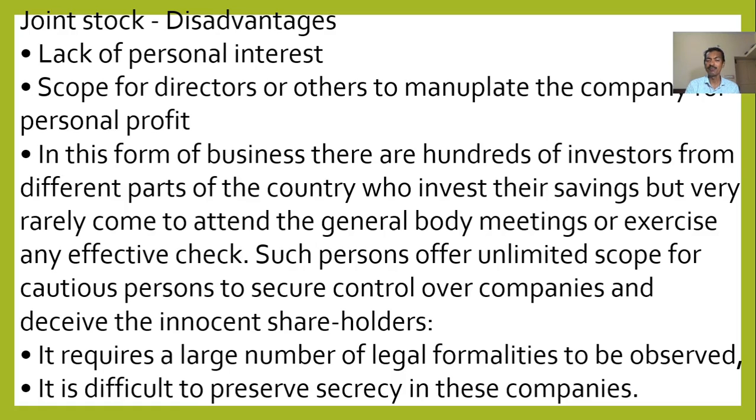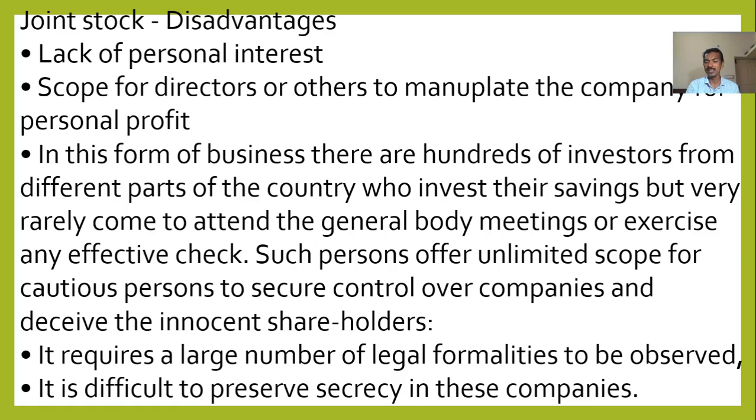In this form of business, there are hundreds or thousands of investors from different parts of the country who invest their savings but very rarely come to attend the general body. They have the power to vote, to attend the annual general body meeting, or to exercise effective checks, but it is not used.